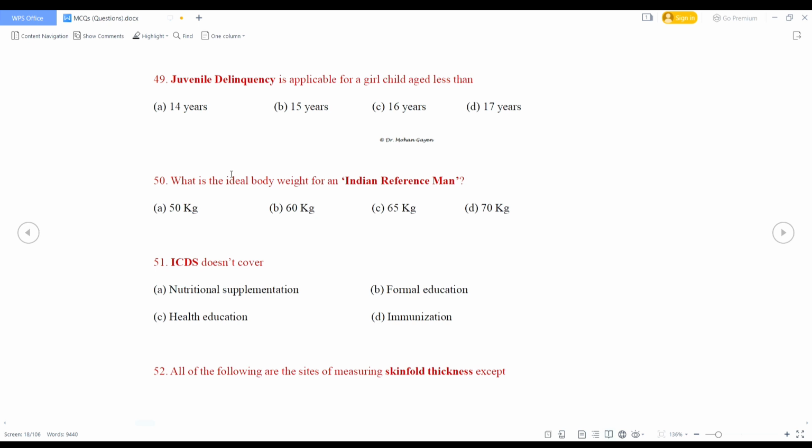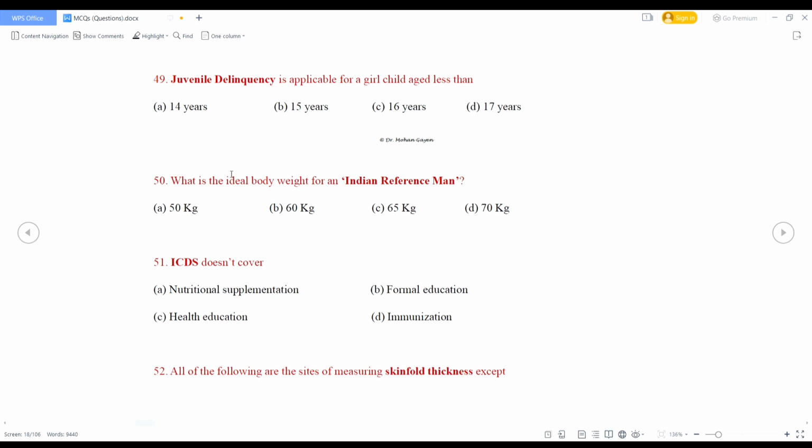Juvenile means a boy who has not attained the age of 16 years or a girl who has not attained the age of 18 years. When a child repeatedly commits a crime, he or she is known as juvenile delinquent. So here the right answer for the girl child will be 17 years, but actually it is 18 years.